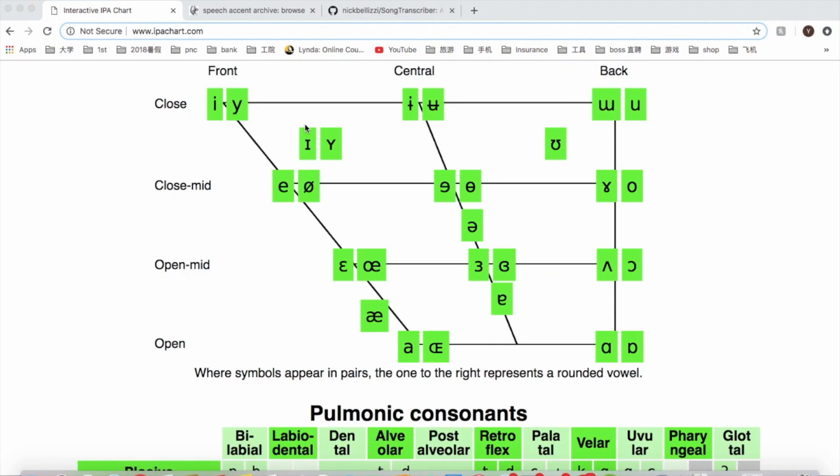Hi, this is our final project. It's an Android application made by me, Nick Belizzi. And me, Yu Zhen. So we'll first start off by explaining something called the International Phonetic Alphabet.